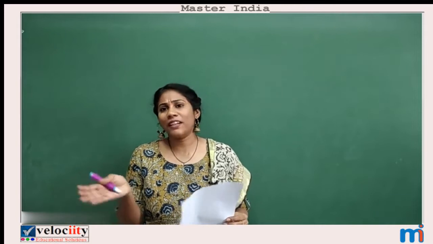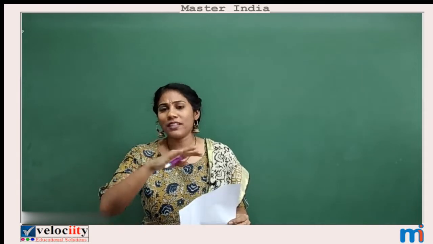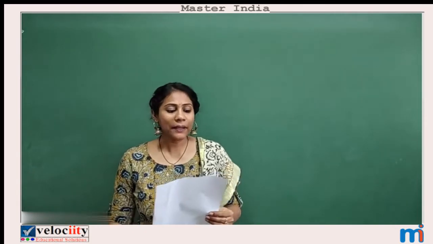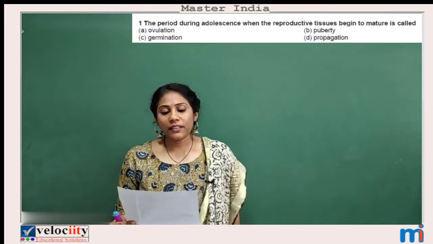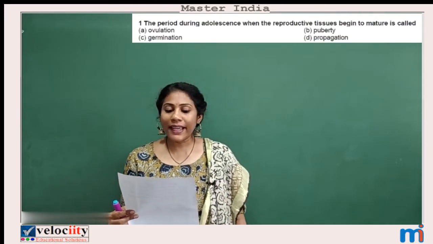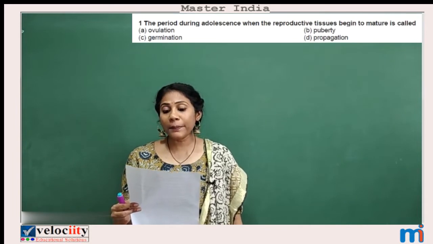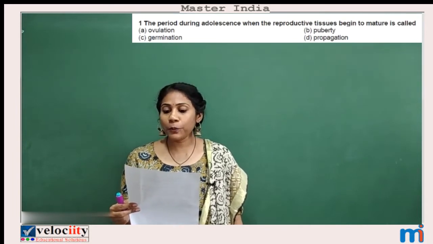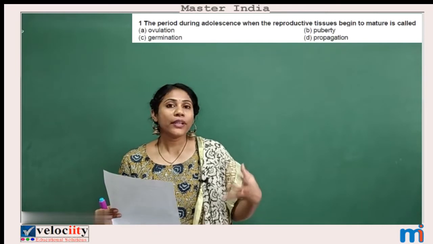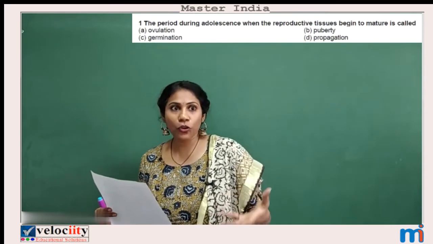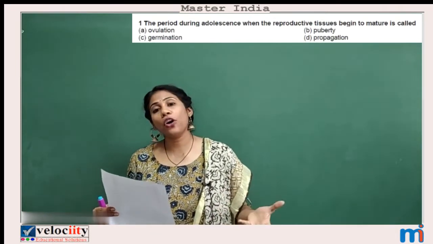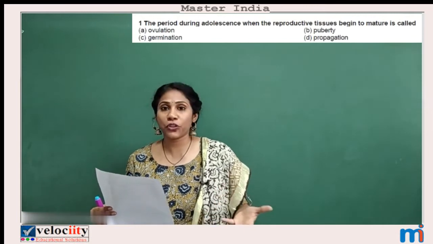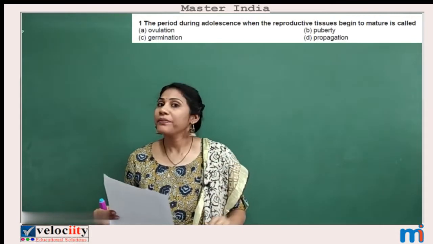Along with the question, I will revise the concepts that come in and around. First one: the period during adolescence when the reproductive tissues begin to mature is called. So at what age do the reproductive organs mature in both males and females?